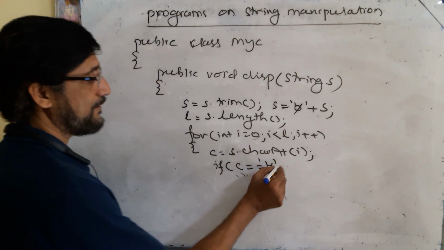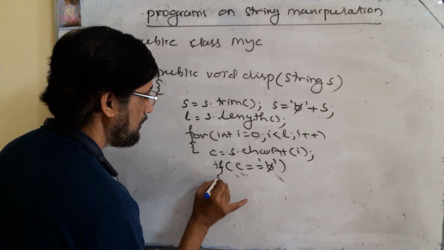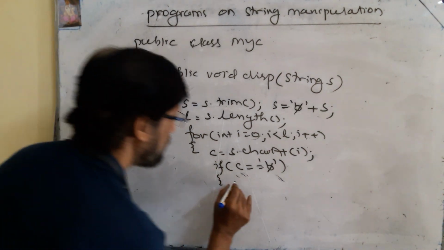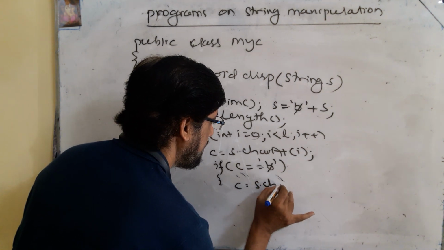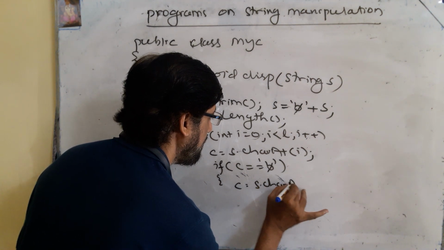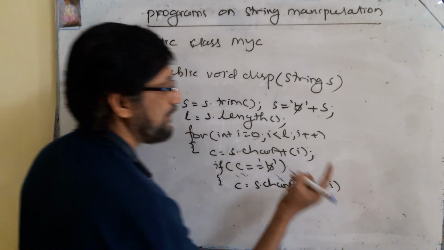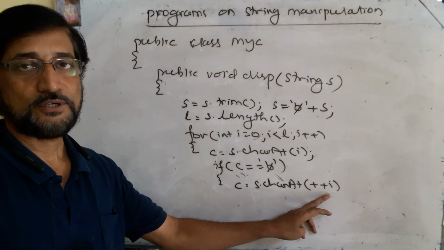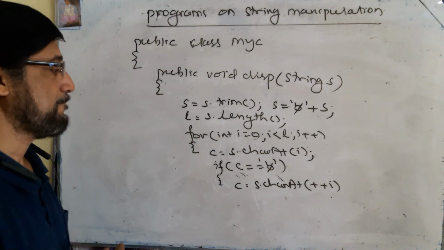Now, if the selected character is a space character, then what you have to do? You have to find the character present next to it. So c is equal to s.charAt(++i). Plus plus, first I am increasing the value of the variable i, so if i is 0, now i becomes 1. So you are selecting the character present at index 1.